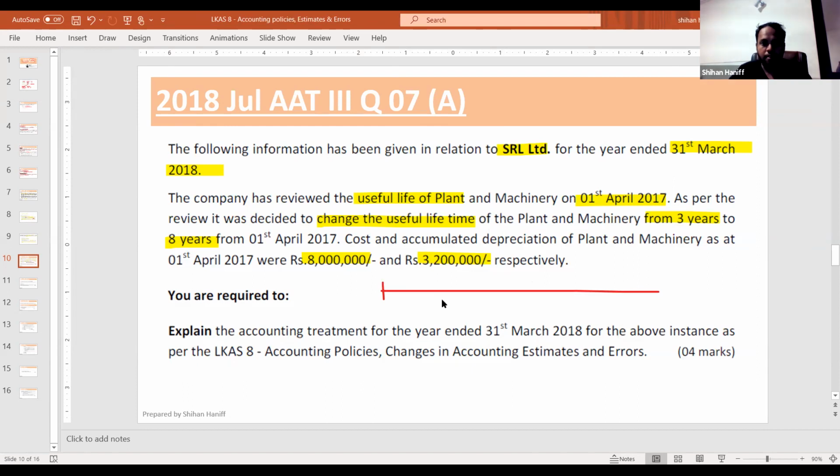Let's say this is our financial year. Earlier, it was assumed that the useful life was 3 years.